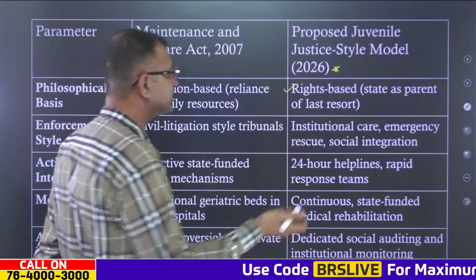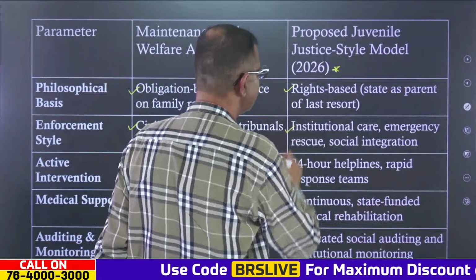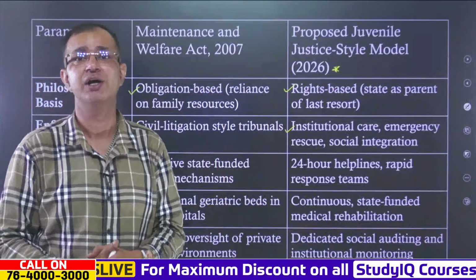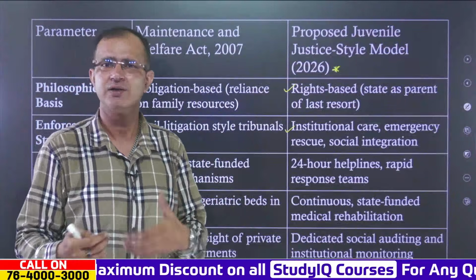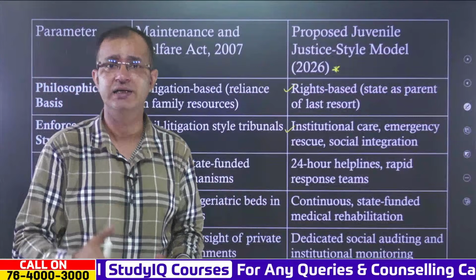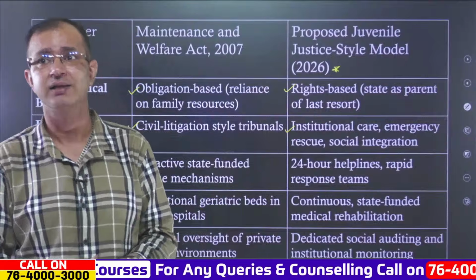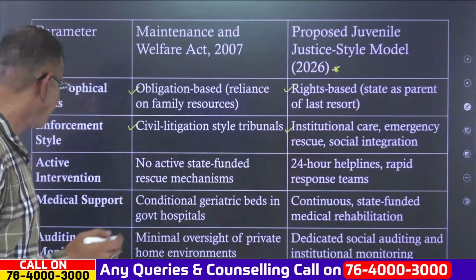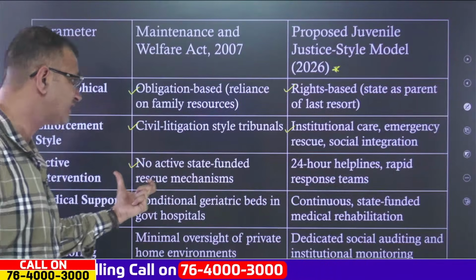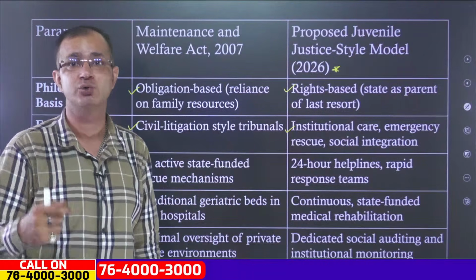Also, in this proposed amendment, there could be institutional care, emergency rescue and social integration provided by the state, just like we see in the US and in developed countries where the elderly are taken care of by the state as well. Also, there is active intervention, whereas there is no active or state-funded rescue mechanism in the 2007 Act.